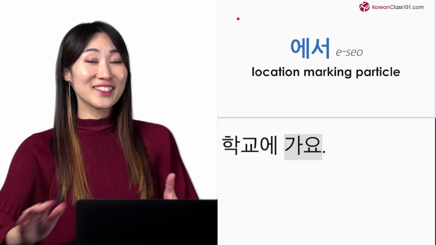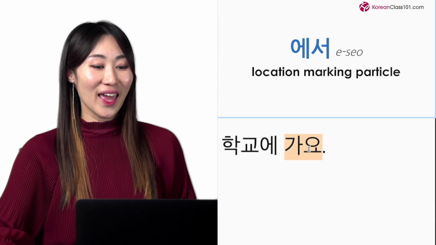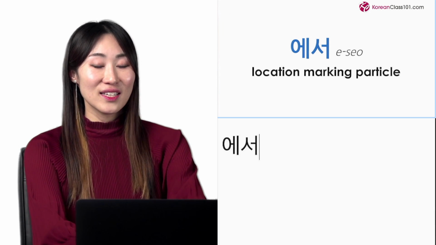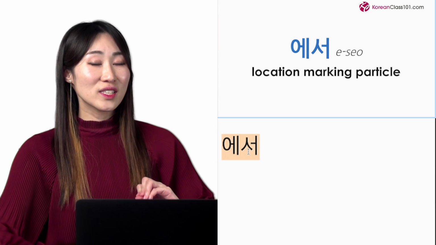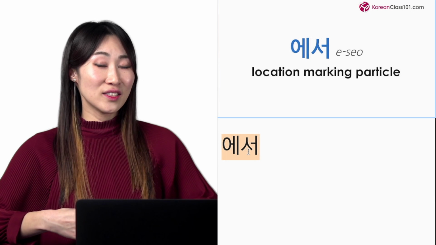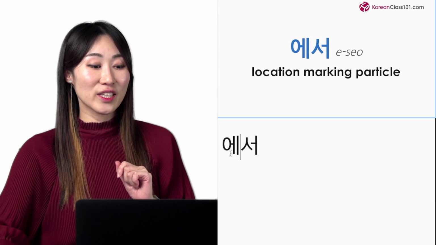The last particle that I want to quickly introduce to you is 에서. 에서 is location marking particle. So when something is happening in some space or some location, we use this particle 에서.